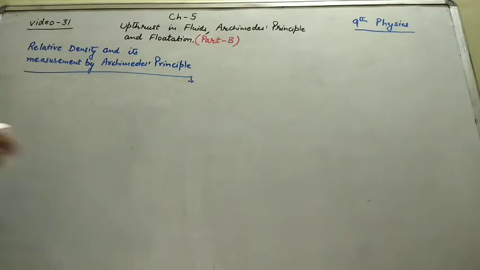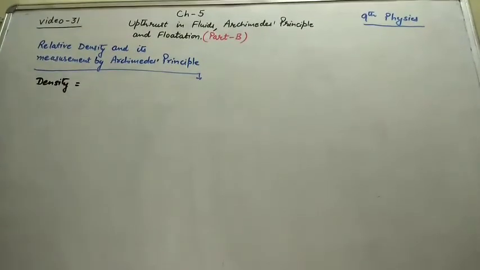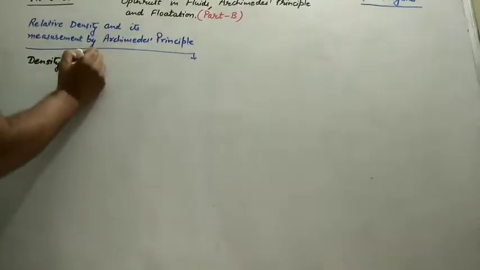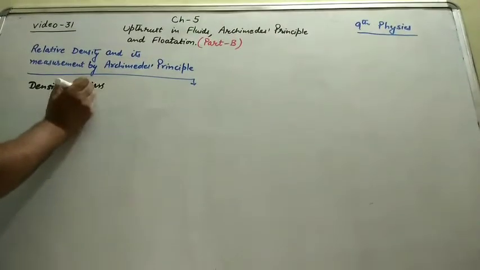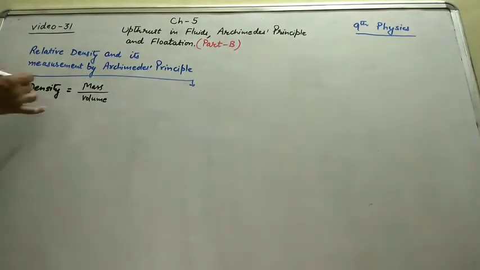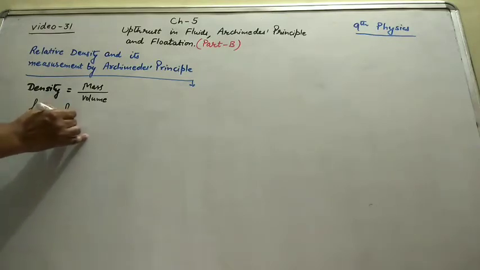So, what is density? Density is mass over volume, mass upon volume. So the density of iron is greater than the density of wood.